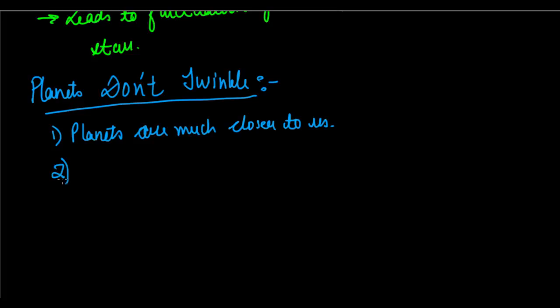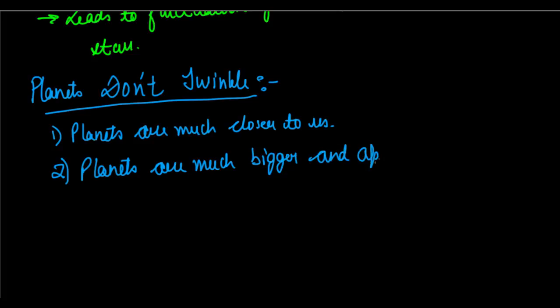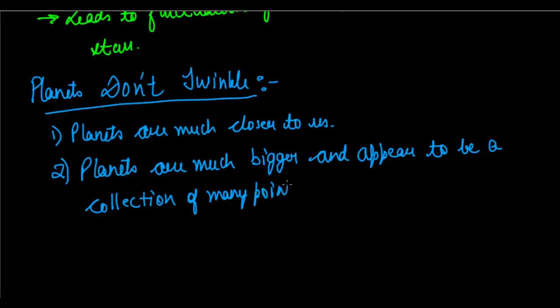And the second reason also needs to be considered, that planets are much bigger, and appear to be a collection of many points. Okay. So why don't planets twinkle?